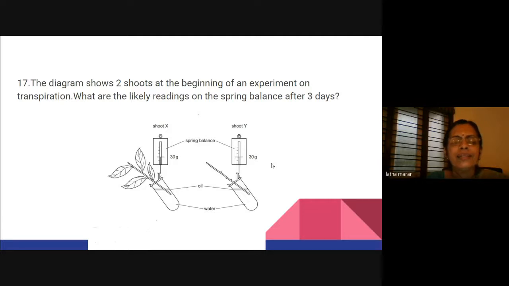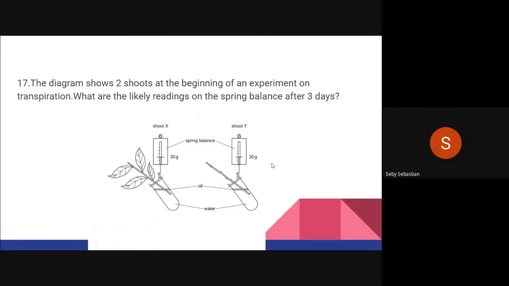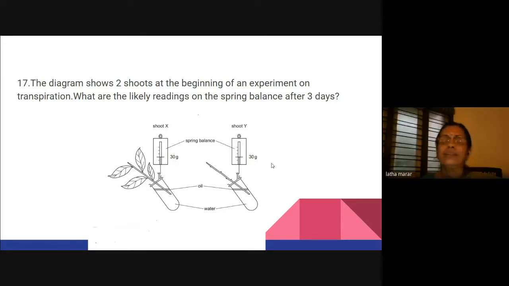Any other answers, teachers? Actually, even I was a bit confused regarding this. But there's one thing here, teachers. Both the plants do not have roots. In both the cuttings, roots are not there. So when roots are not there, no absorption of water will occur.